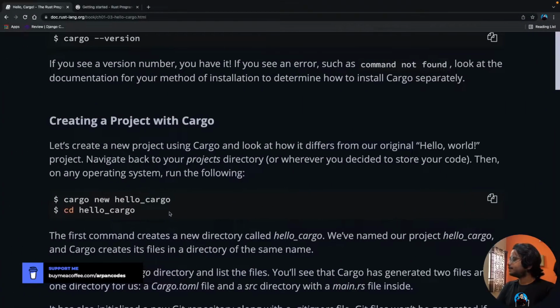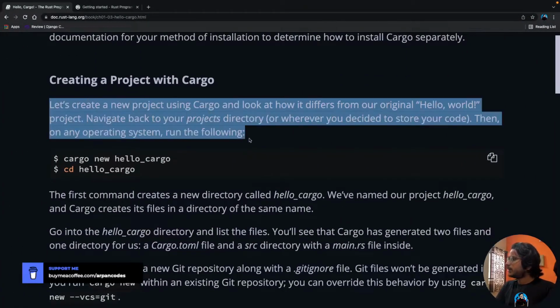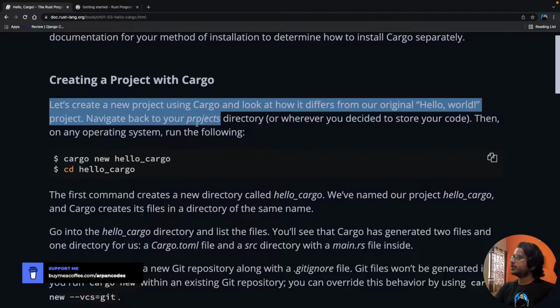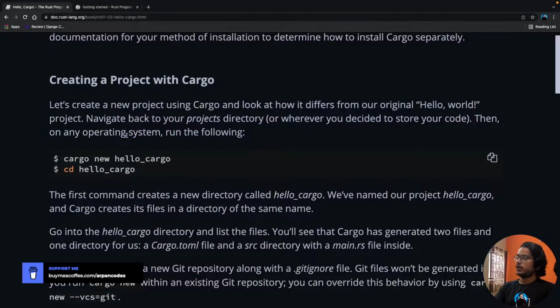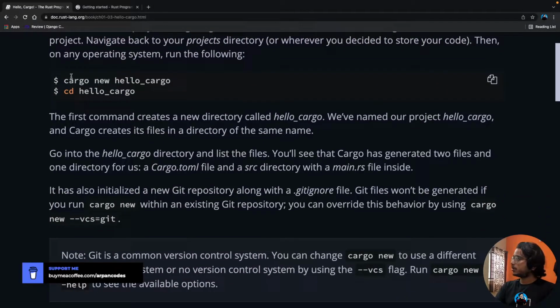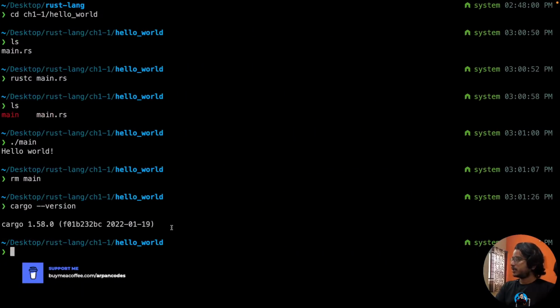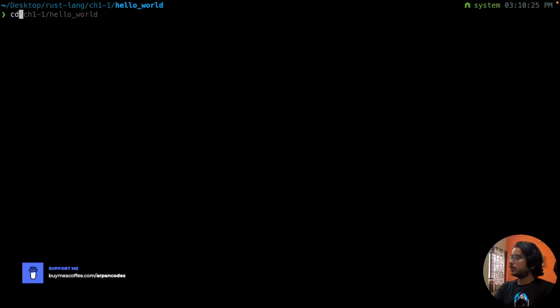Okay, let's see. So now we can build new projects using Cargo. To create a new project, we need to run cargo new, then the project name. So let's see, I will go out of chapter 1, I guess, here as well.